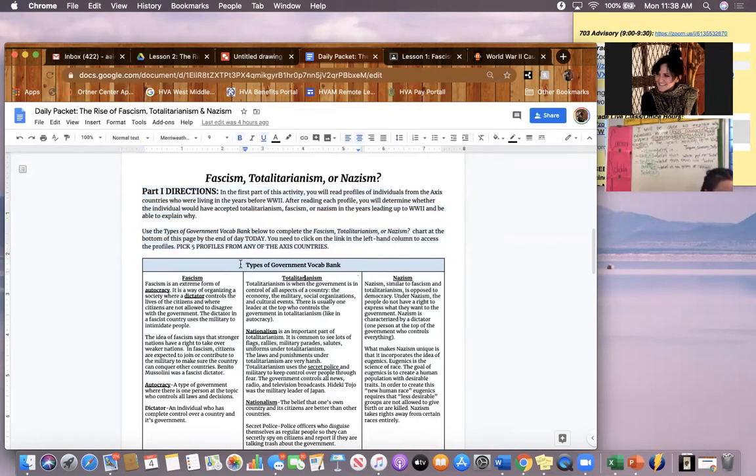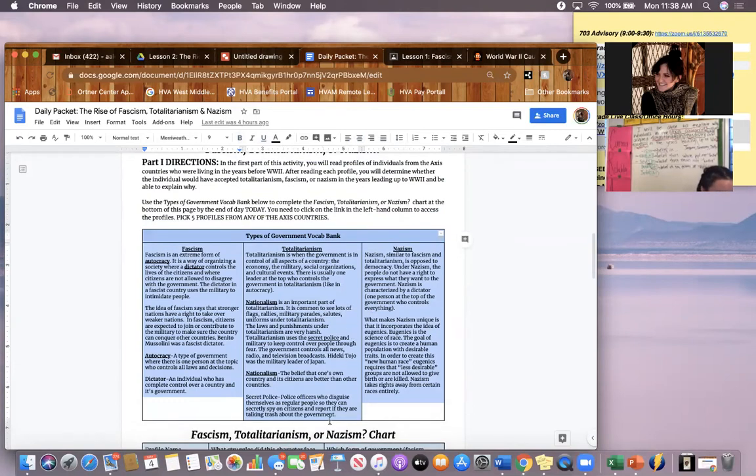Use the types of government vocab bank below to complete the fascism, totalitarianism, or Nazism chart at the bottom of this page by the end of the day today. You need to click on the link in the left-hand column to access the profiles. Pick 5 profiles from any of the Axis countries.